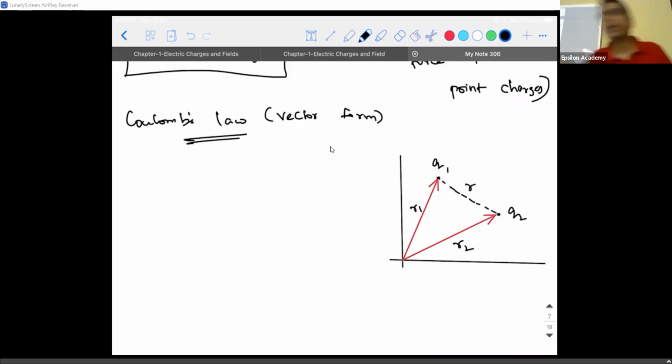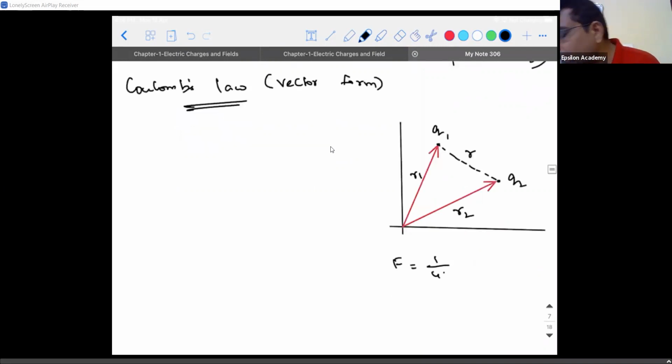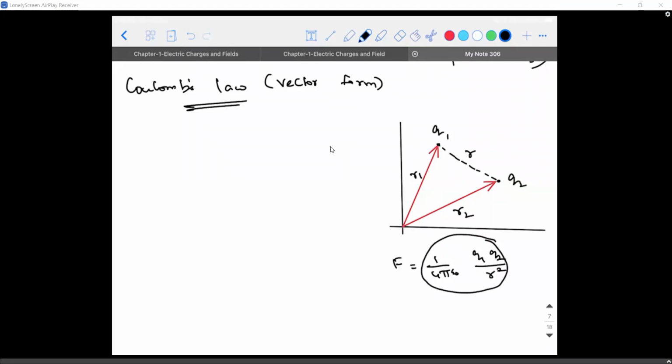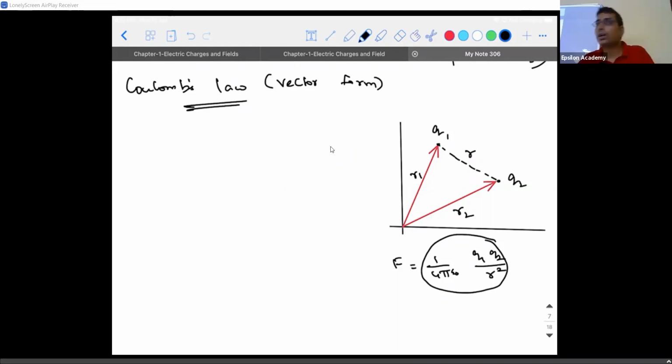So if I take a diagram like this, and I have to write the scalar form of Coulomb's law, what am I going to get? I'm still going to have F is equal to 1 by 4 pi epsilon naught Q1 Q2 by the same distance R square. But along with the magnitude, I also need to take the direction into consideration. So what is a vector which is going to help us understand the direction of any given vector? It is easy. I need to represent the unit vector for this particular scenario.